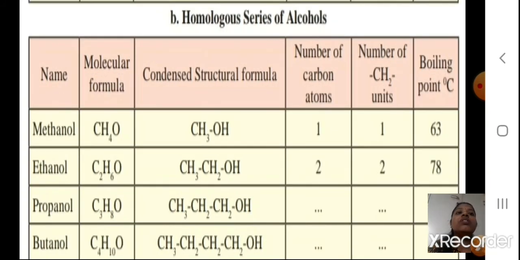Now this is the homologous series of alcohols. Again you are going to get methanol, then ethanol, propanol, butanol, and pentanol and so on. So CH3OH, CH3CH2OH, CH3CH2CH2OH. You know, OH is the functional group of alcohols. And in the same way CH2 units are going to be increasing. Same as in alkanes, the same number of CH2 units increase in these alcohols also.